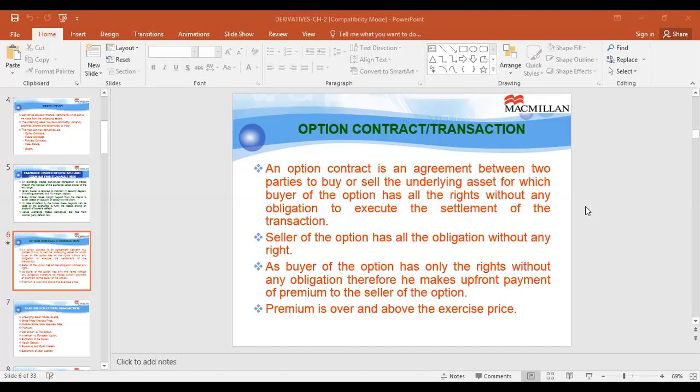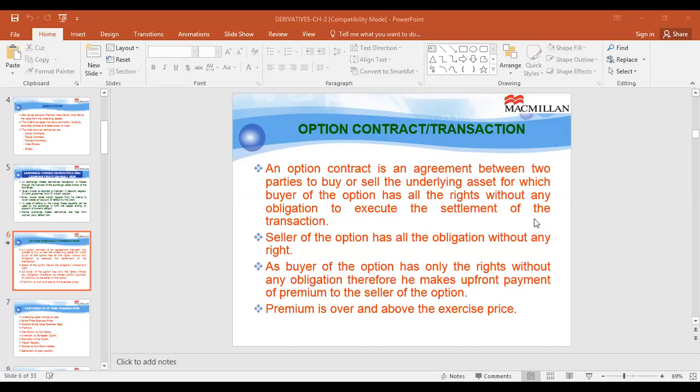Seller has only the obligation. That means if the buyer of the option shows his willingness to exercise the option, he cannot say no to it. He will have to meet the obligation, and for this purpose, he receives the premium also. The idea is that if the option is exercised, it will result in some positive payout for the buyer and the seller will have a loss. On the other hand, if the option is not exercised by the end of the expiry, then the seller gains because he has received the premium and he has nothing to pay now.